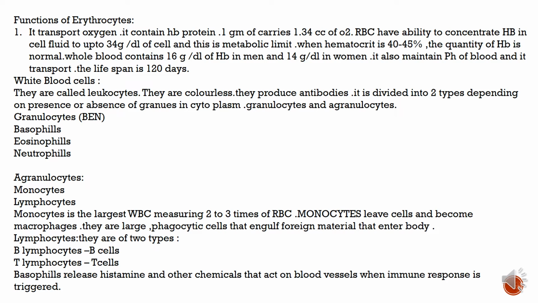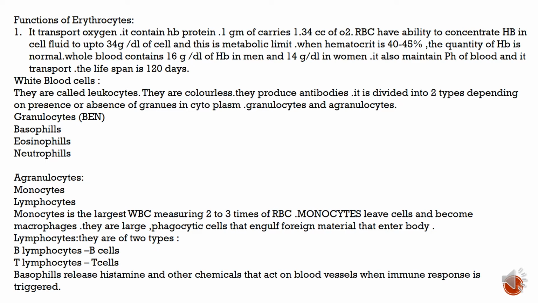RBCs have the ability to concentrate HB in cell fluid up to 34 grams per dl of cell, and this is the metabolic limit. When hematocrit is 40 to 45%, the quantity of HB is normal. Whole blood contains 16 grams per dl of HB in men and 14 grams per dl in women. It also maintains pH of blood, and helps in the transport, and the lifespan is 120 days.